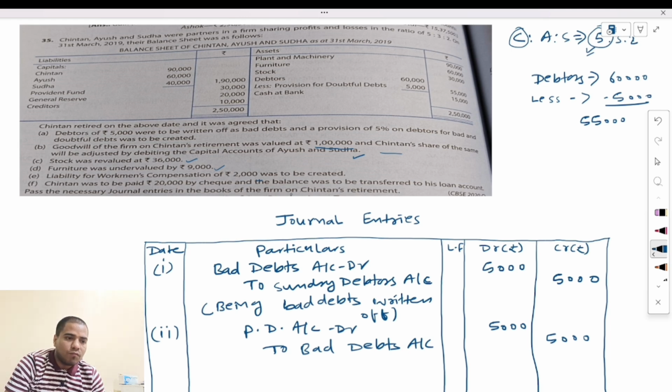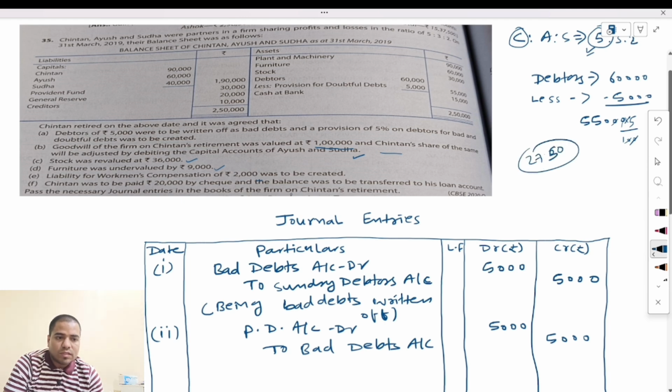Out of this 55,000, you have to create a provision of 5%, which is the new provision. How much would be the amount here? 2,750 will be the new provision amount, and this new provision will also increase the liability.